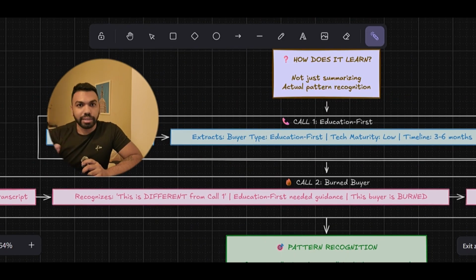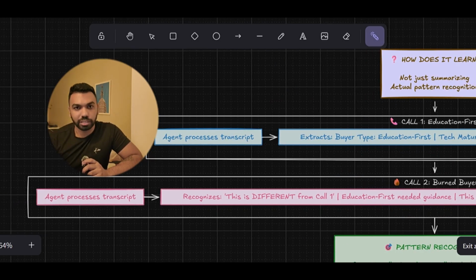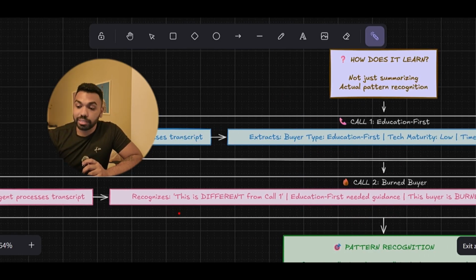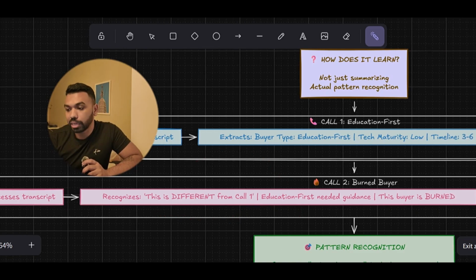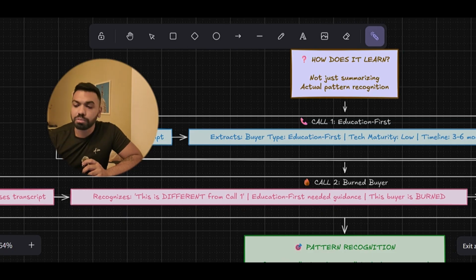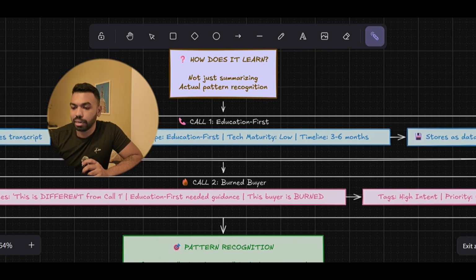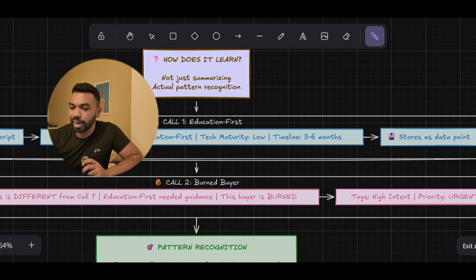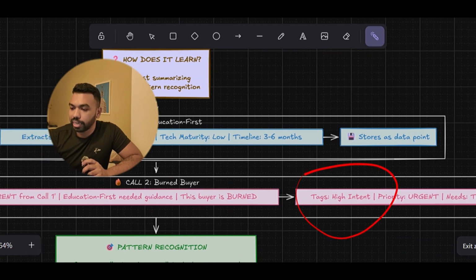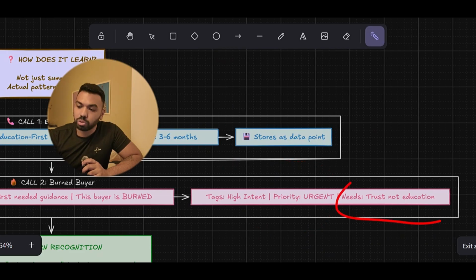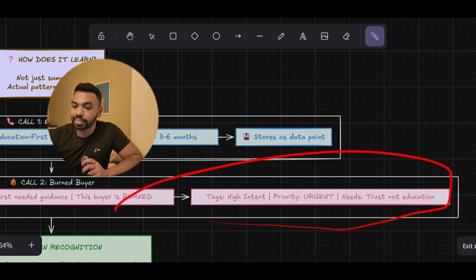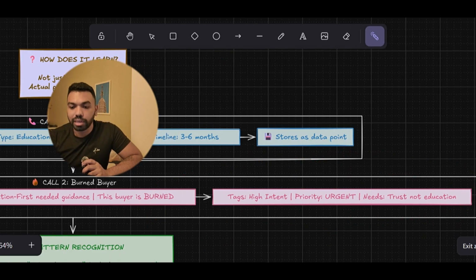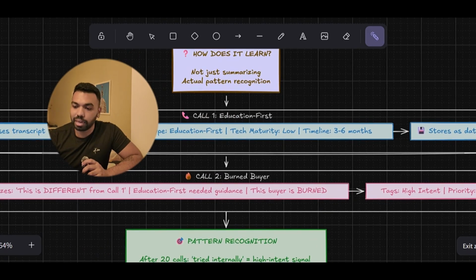Now, let's say there's another scenario where it's a burned buyer, right? So the agent processes the transcript. It recognizes that it's different from call one. Okay, education first, but needs guidance, because this buyer has been burned before from trying other AI agencies, and they need a little bit more guidance and handholding. So it tags high intent, priority urgent, needs trust, not education, right? These tags are automatically applied because the agent has identified that this is a different kind of buyer.